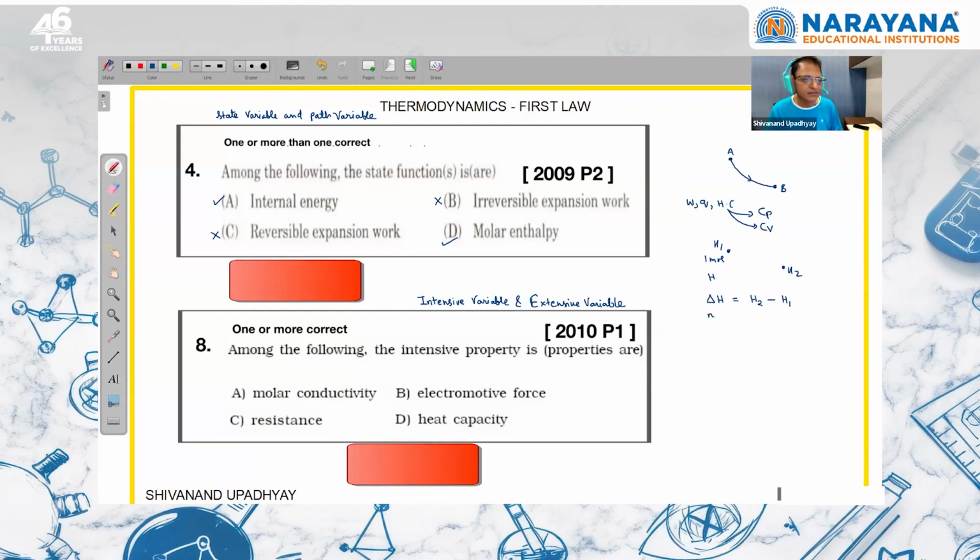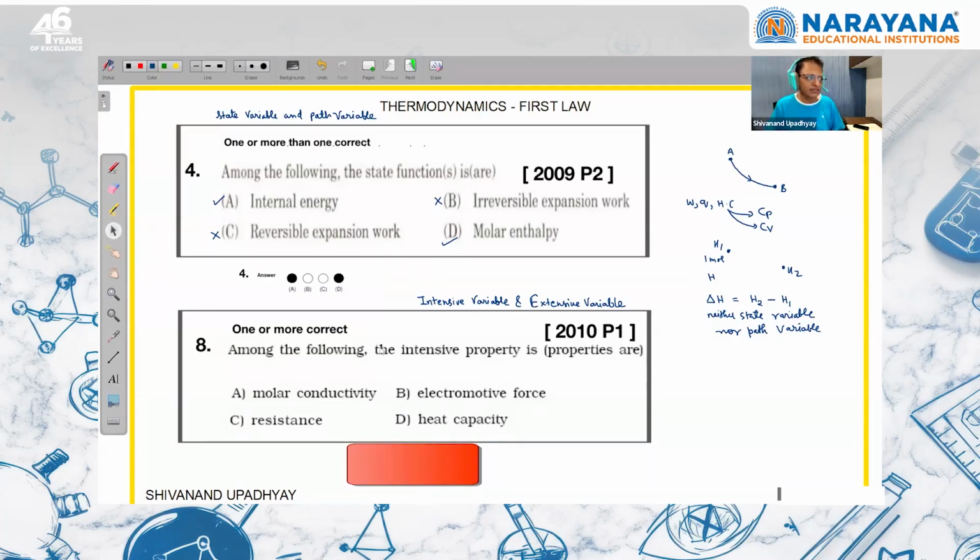This is neither a state variable nor a path variable, because in order to define delta H, we need two states. It is not defined at a particular state. That's why it is not a state variable. And it is not a path variable because delta H depends on the initial and final state. It does not depend on path. So this is about the first question. This is the answer given by JEE Advanced.